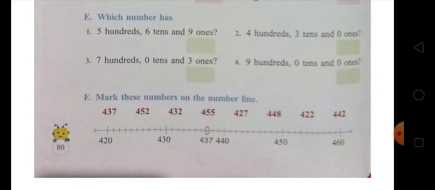437 will be between 430 and 440, and 452 will be between 450 and 460, and 432 will be between 430 and 440, 455 between 450 and 460, 427 will be present between 420 and 430, 448 will be between 440 and 450, and 422 will be present between 420 and 430, and 442 will be present between 440 and 450.